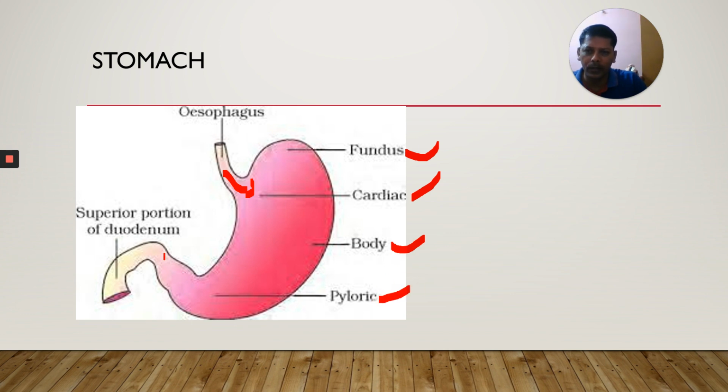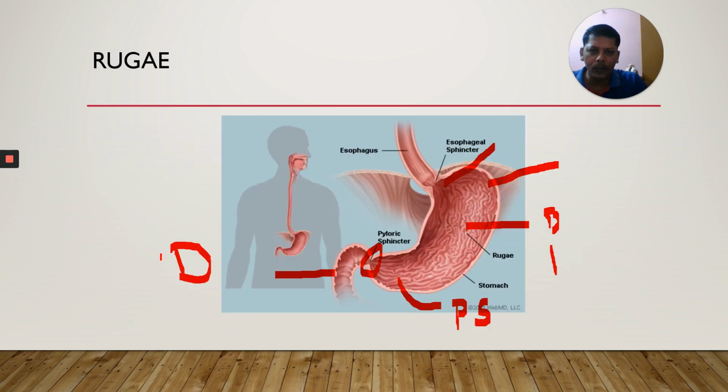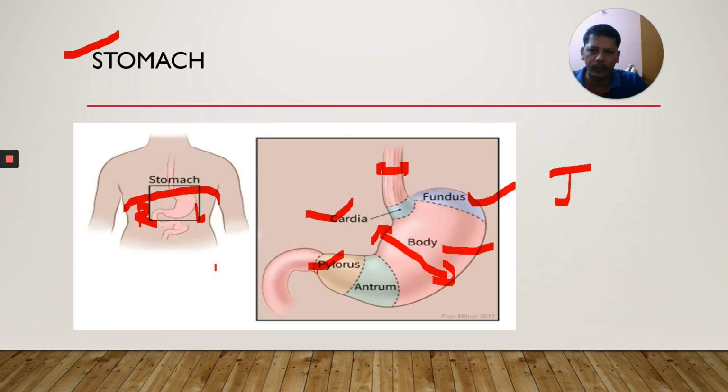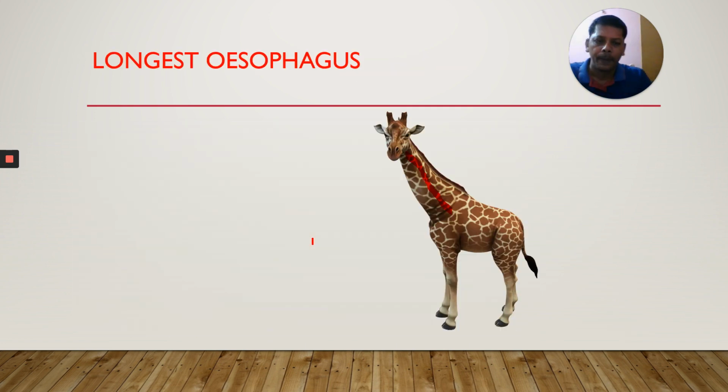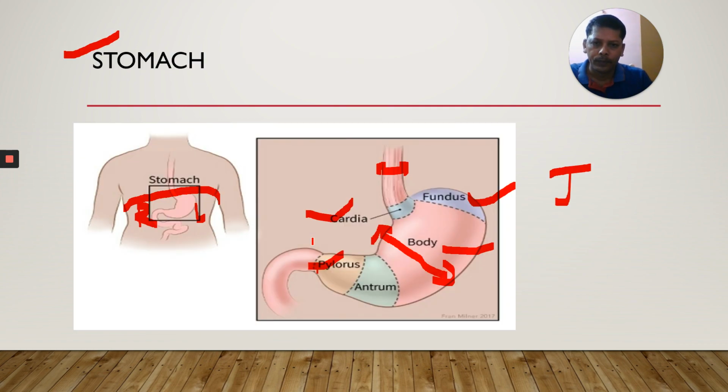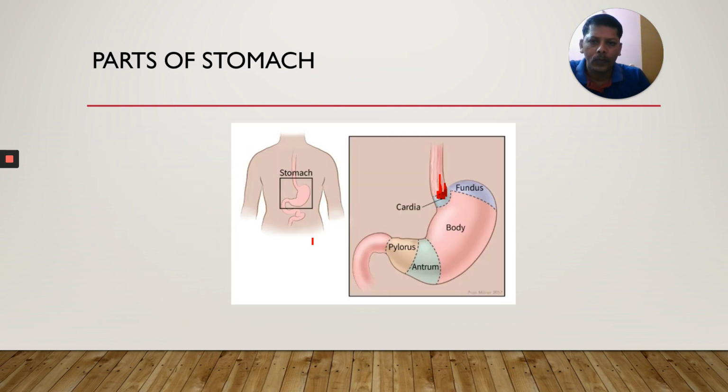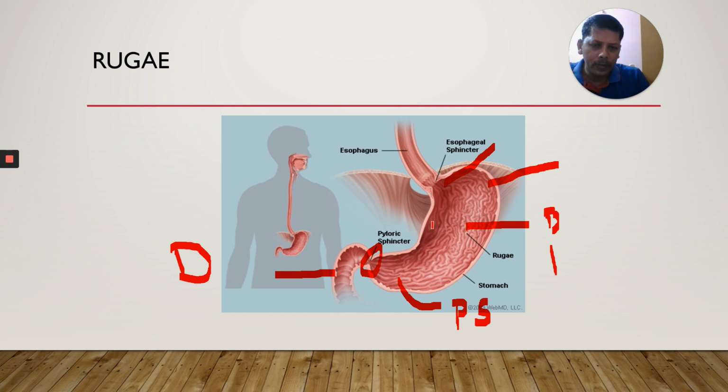In this pyloric stomach there is a sphincter. There is also one sphincter at the beginning of the stomach, and at the end of the stomach another sphincter. This one is the cardiac sphincter. Here there is the pyloric sphincter. Those sphincters I showed you. It is actually called the gastroesophageal sphincter or cardiac sphincter.